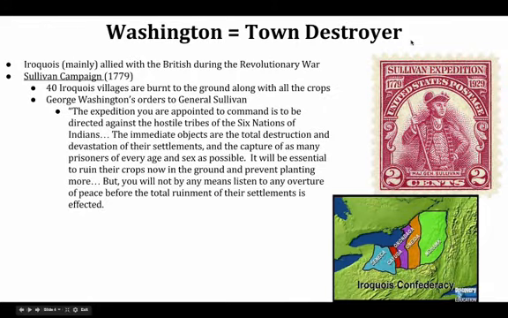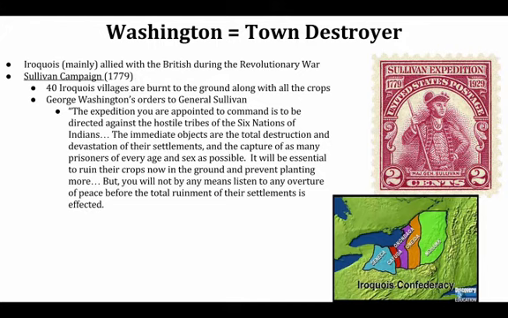Okay, we can see this intensifying during the Revolutionary War. Washington actually is known as the town destroyer to the Iroquois. He sent one of his generals, General Sullivan, to pretty much take out the Iroquois because the Iroquois were allied to the British during the Revolutionary War. And so here we see an impact of the French Indian War.